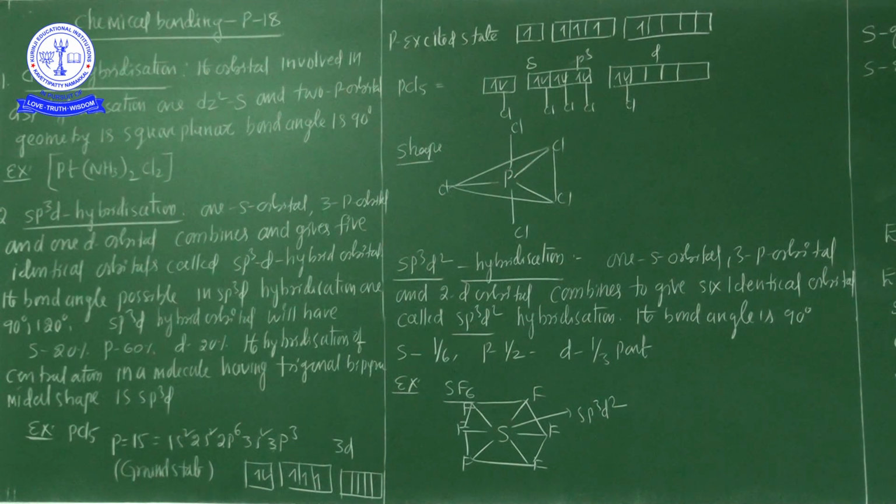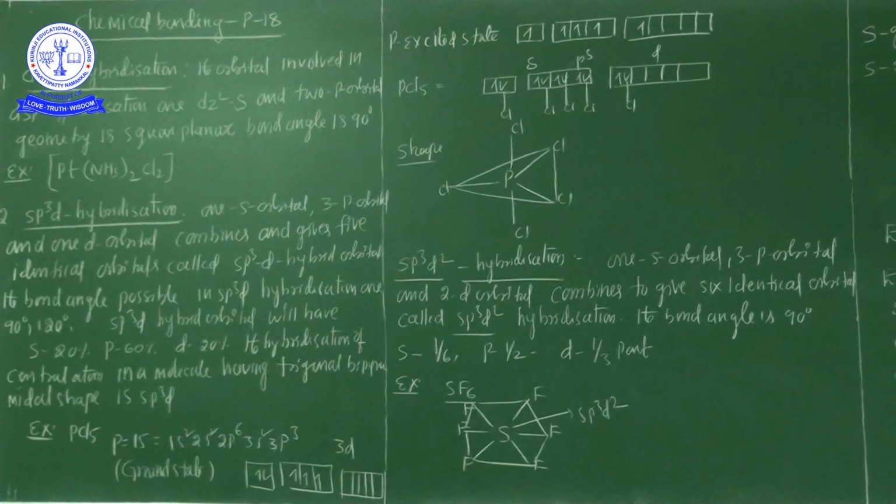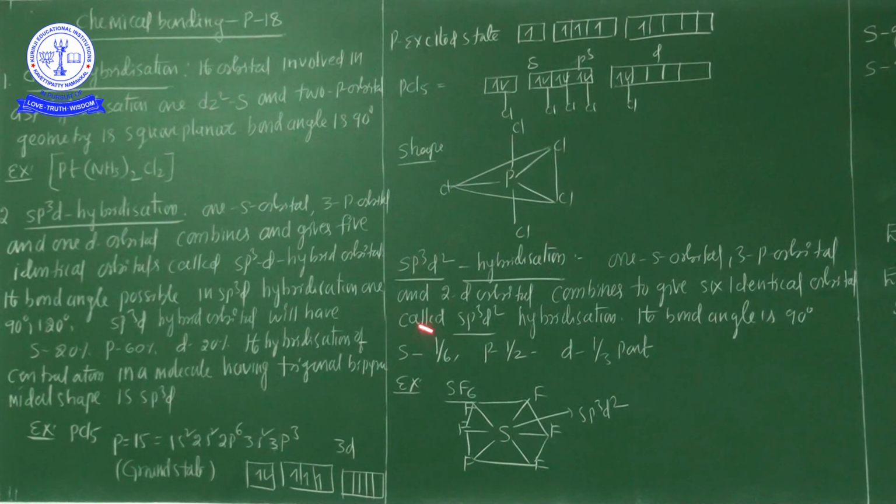Here is the important point: at ground state, phosphorus has 2 s electrons and 3 unpaired electrons in the p orbitals.